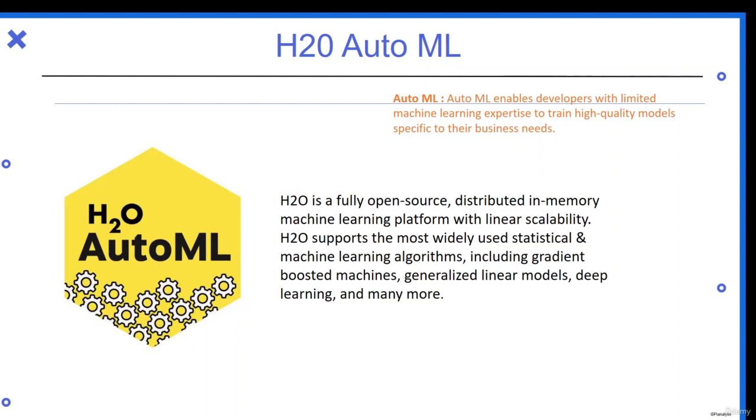H2O AutoML is a very big open source library and quite popular. It is a distributed in-memory machine learning platform with linear scalability. H2O supports the most widely used statistical and machine learning algorithms, including gradient boosting machines, generalized linear models, deep learning models, and many more. So as written, H2O AutoML has numerous models including linear models, regression models, all the sklearn models, clustering, classification models, everything is present inside H2O and many more techniques.